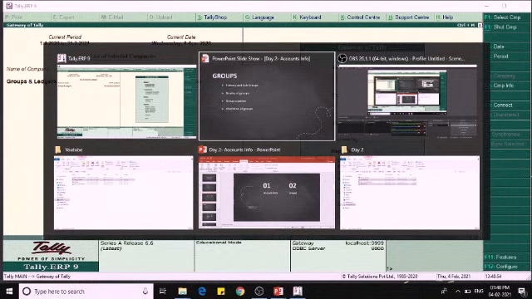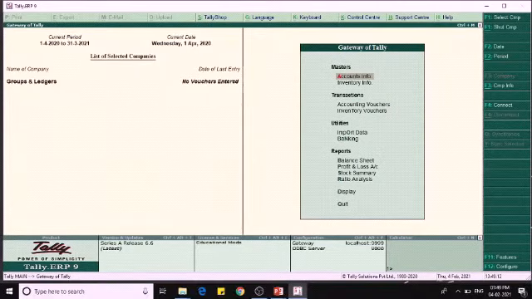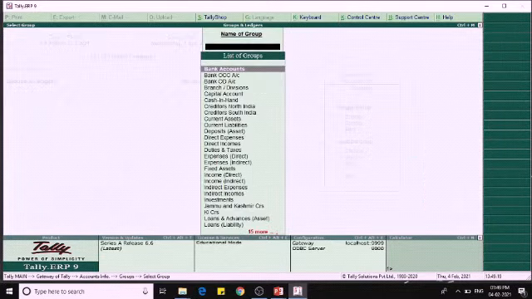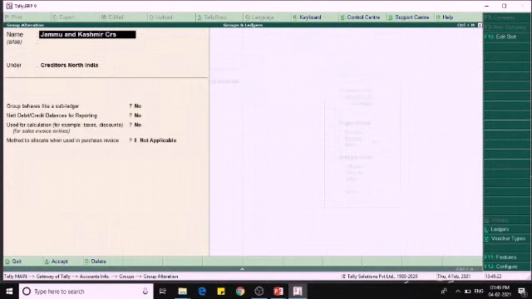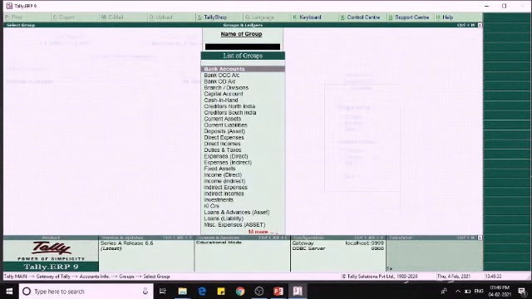And the next one is deletion of groups. We cannot delete any of the predefined groups, but we have the liberty to delete the groups we have created. The steps to delete user-defined groups are: through accounts info, groups, alter. I have entered Jammu and Kashmir, right? I will delete it by pressing Alt plus D. By giving yes confirmation, the group will be deleted.